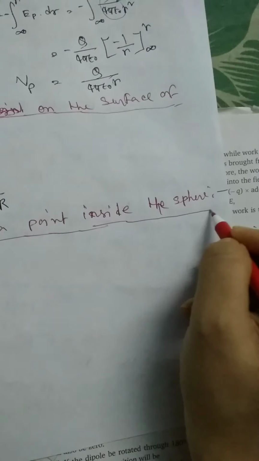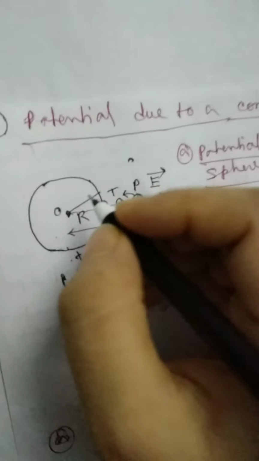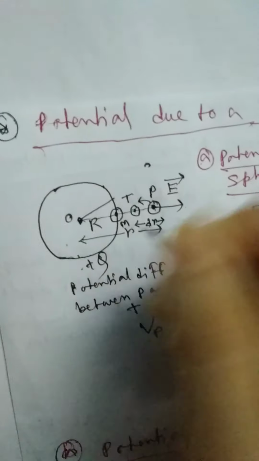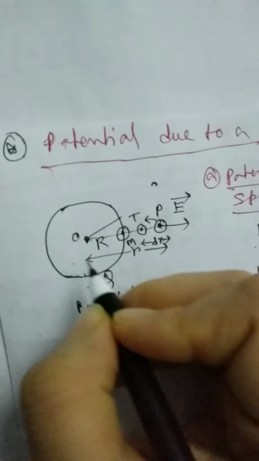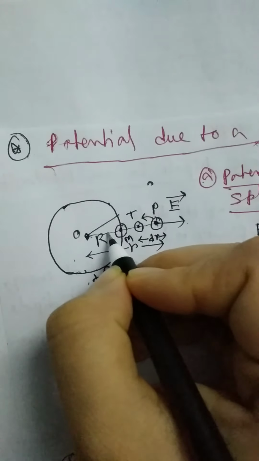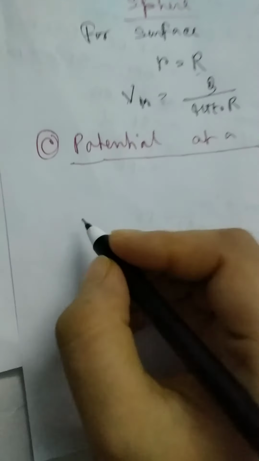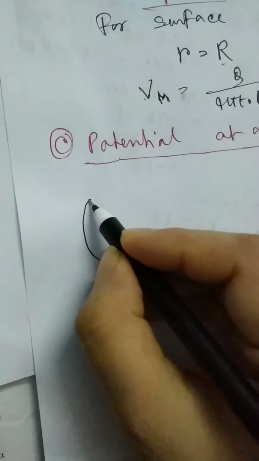so now we have to take a point inside the sphere. Suppose I am taking a point, this one. I'm just drawing here.